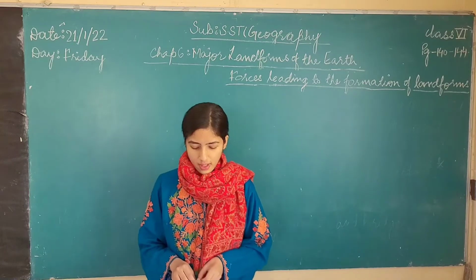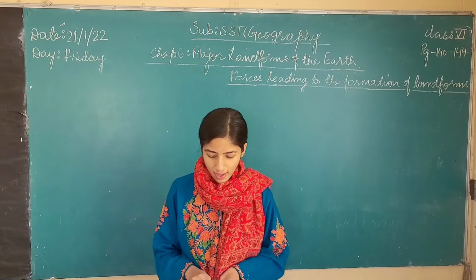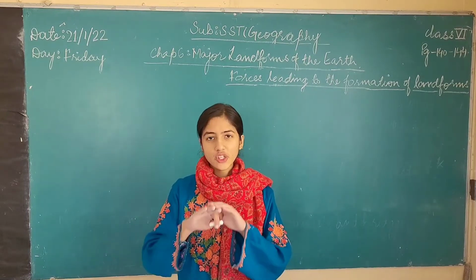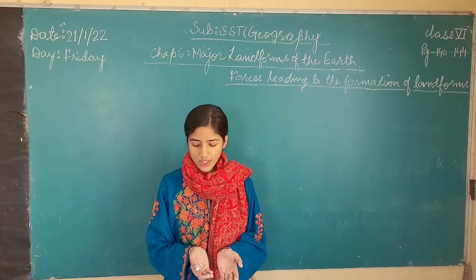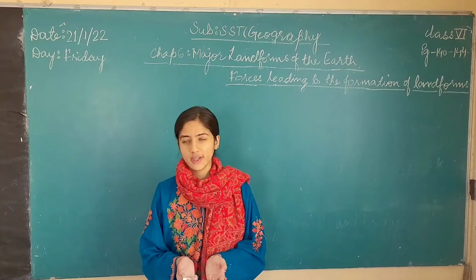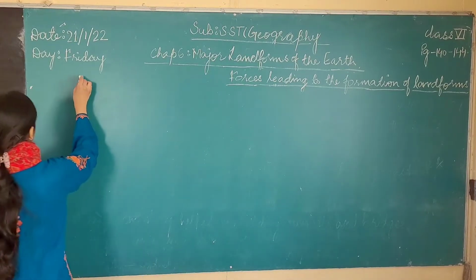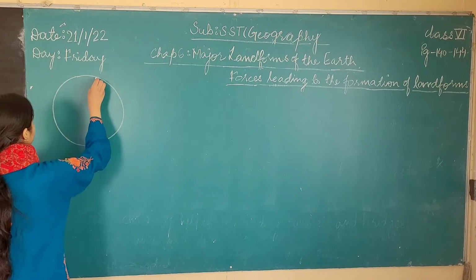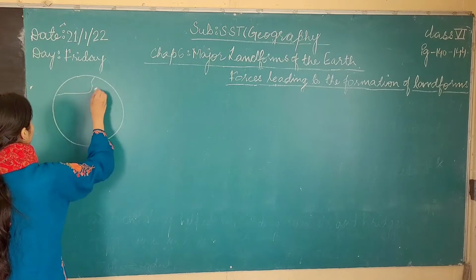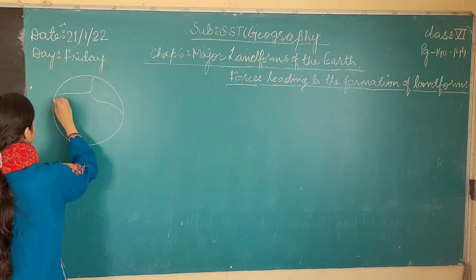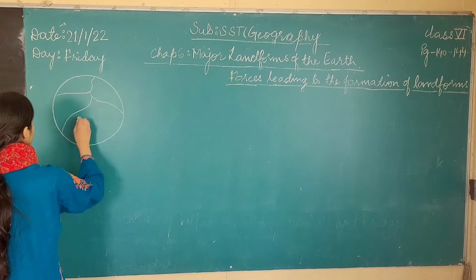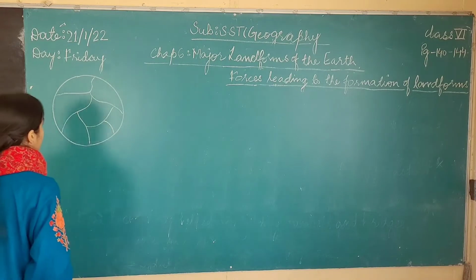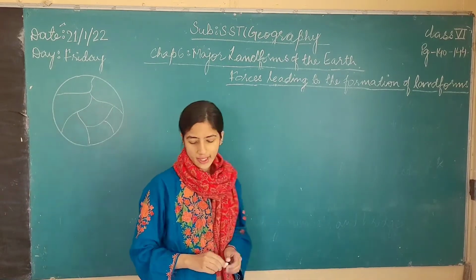First, let us understand what tectonic plates are. The outer shell of the earth is made up of several plates. For example, this is the earth, and it is made up of various tectonic plates. There are seven major tectonic plates.